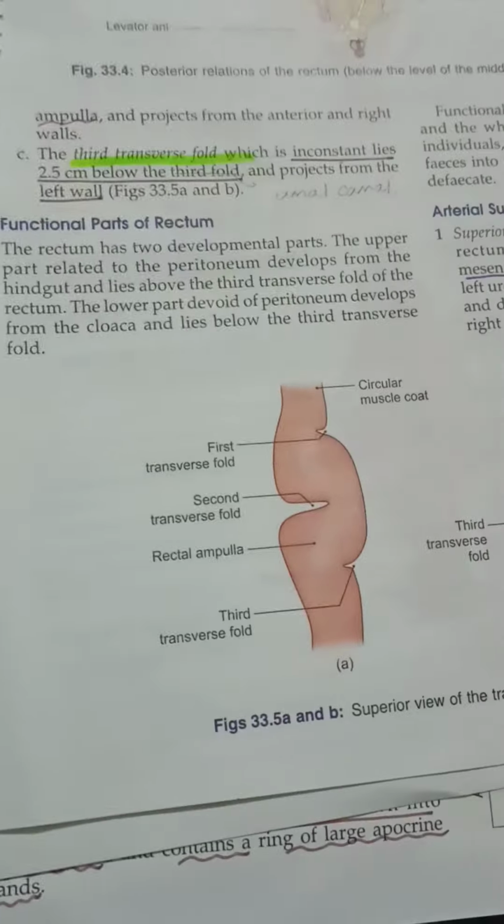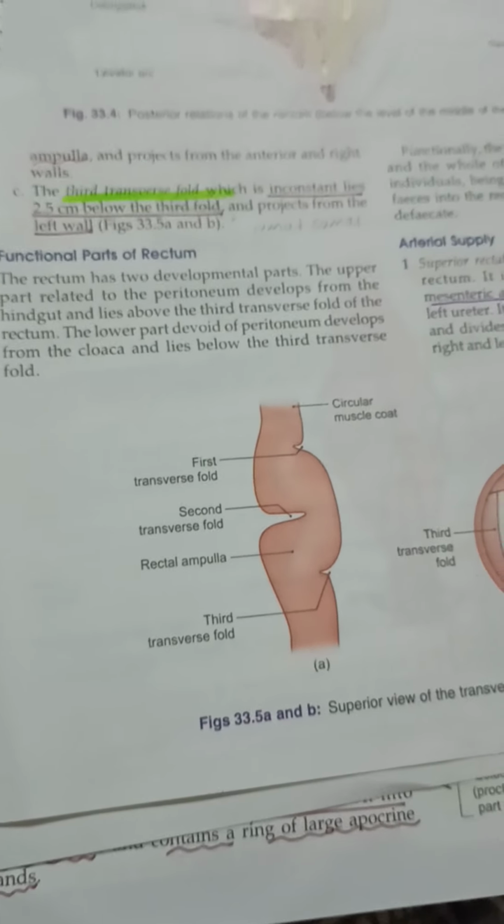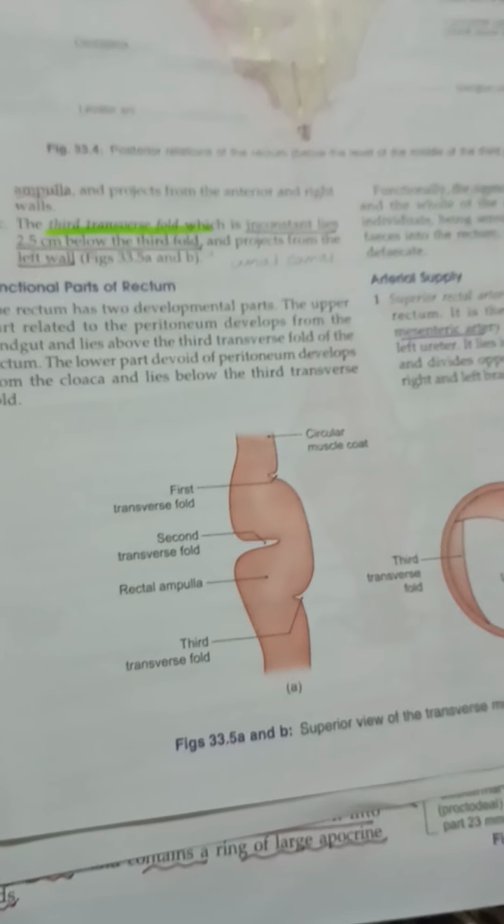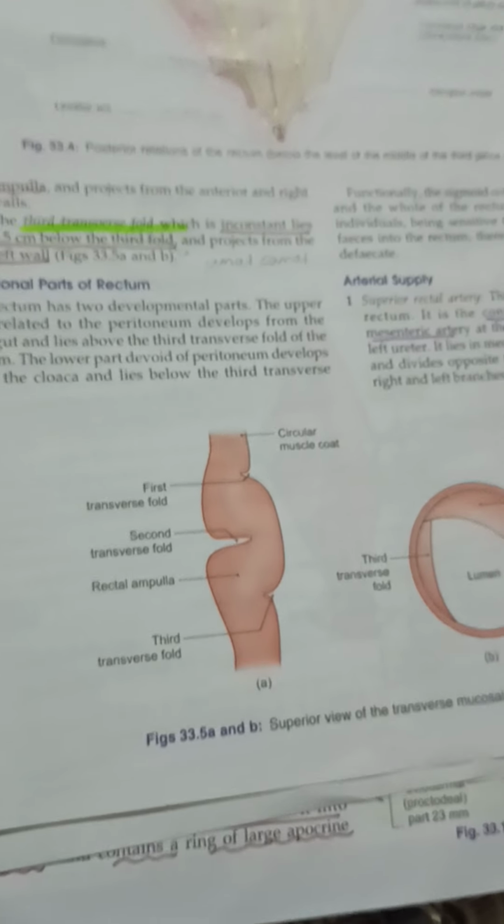So it's actually an interesting one. You have three transverse folds, and the part of the rectum which is above the third transverse fold is developing from the hindgut.